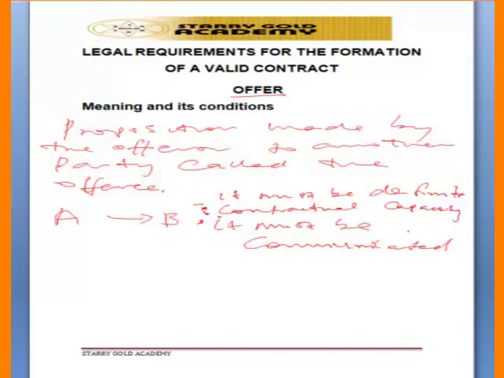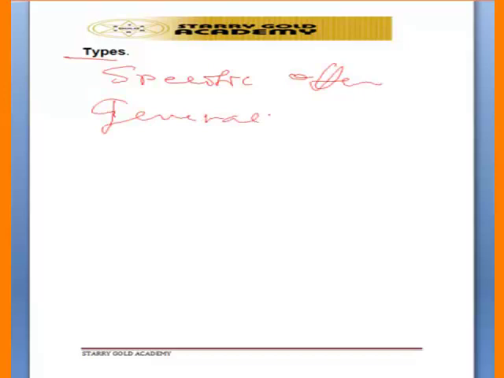So the offeror is the one making the proposition to the offeree. So that is the definition of an offer. Now let's look at types of offer. We have what we call specific offer, and we have what we call general offer. A specific offer is an offer made to a particular person. If Mr. A should tell Mr. B, I want to sell my biro to you, so it is directed to Mr. B, it's specific. If it is general, it is to the whole world.